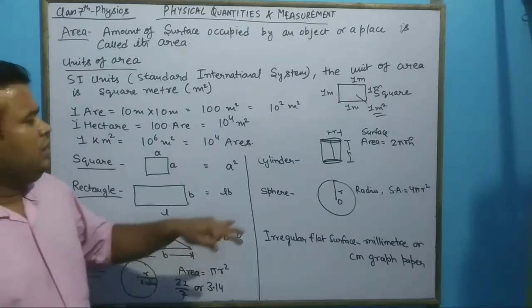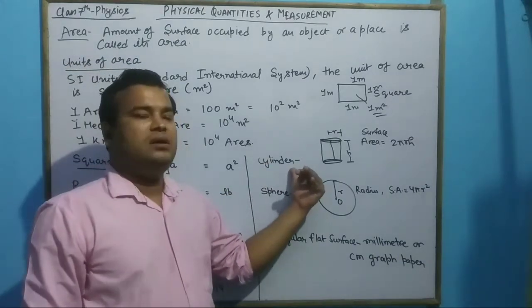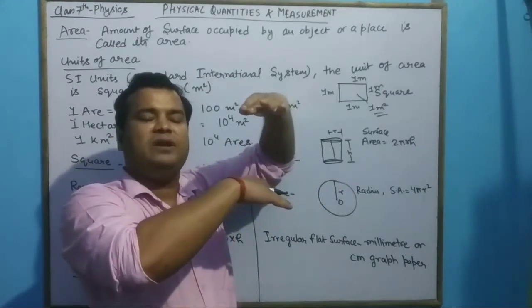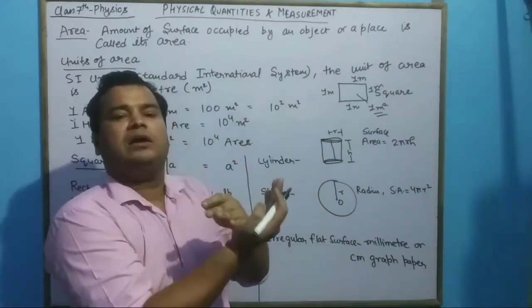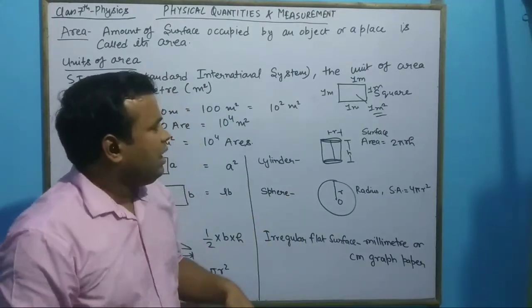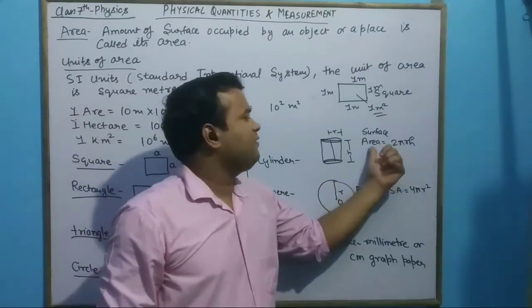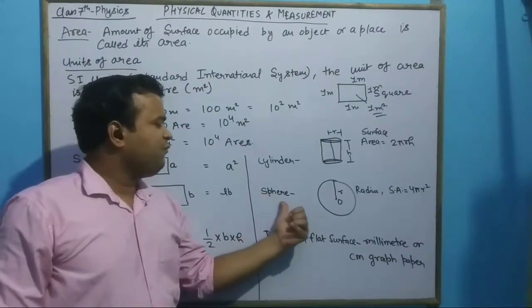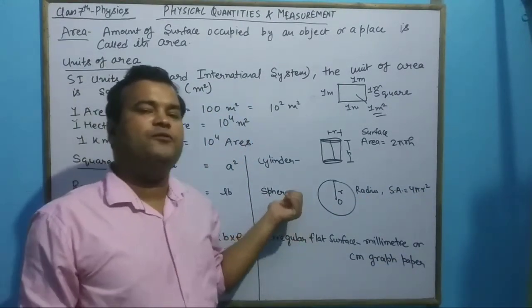Now when we talk about a cylinder, as you know, there are 2 circular faces of it and one curved surface area. Its curved surface area is equal to 2 pi r h. Now in a sphere, what is an example of a sphere?